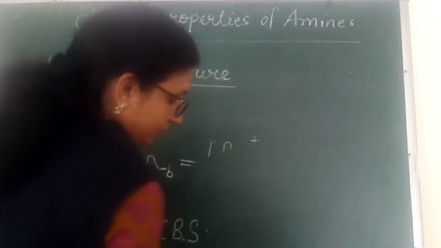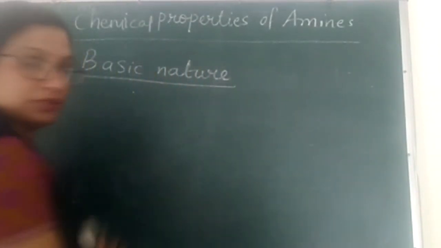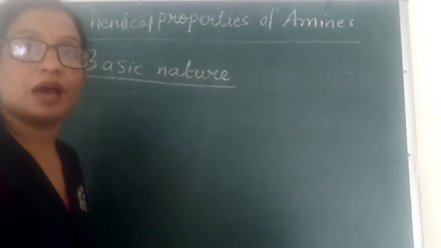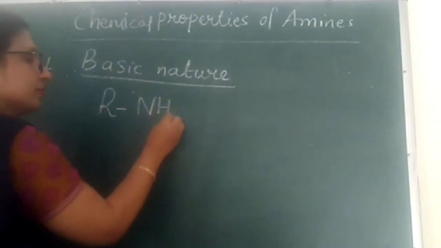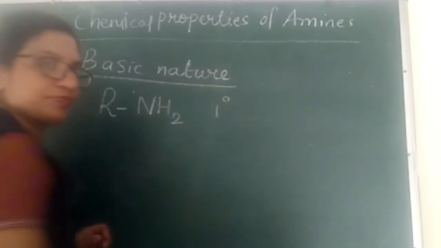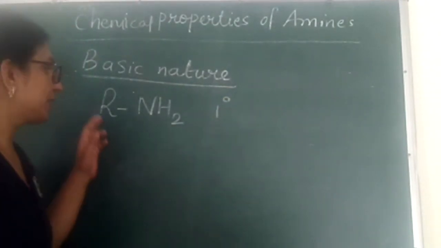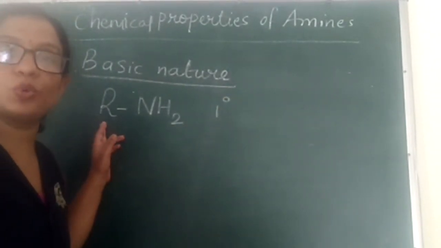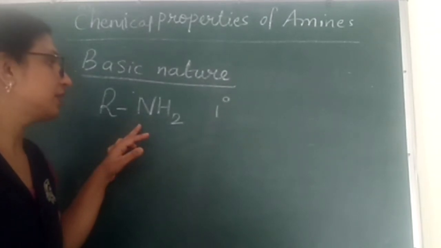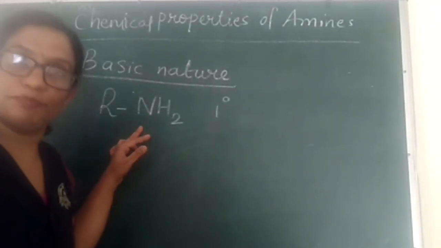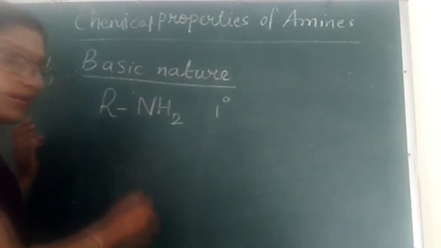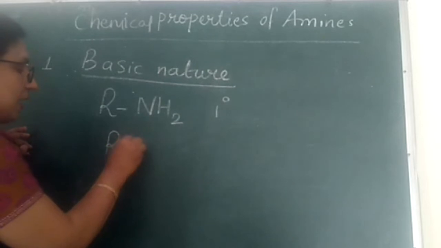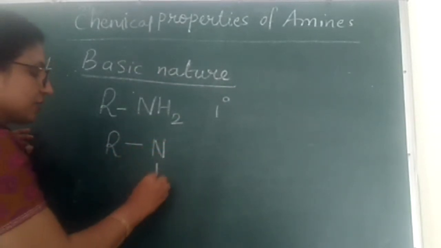We know that primary amines are RNH2. These are primary amines. And you can see here there is only one alkyl group attached with the nitrogen atom in primary amine. In secondary amine, the formula is R2NH.